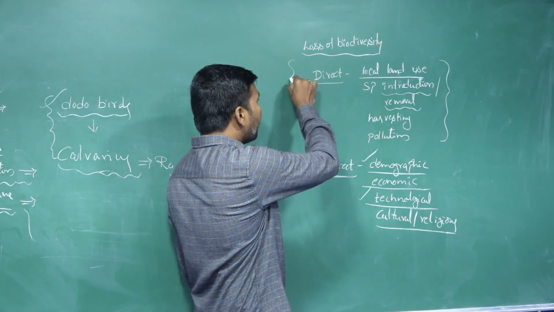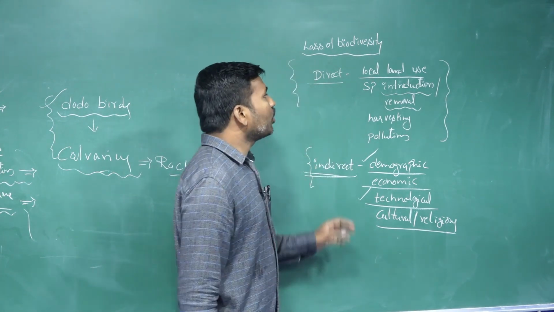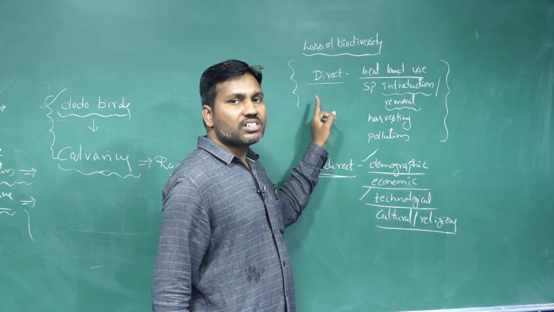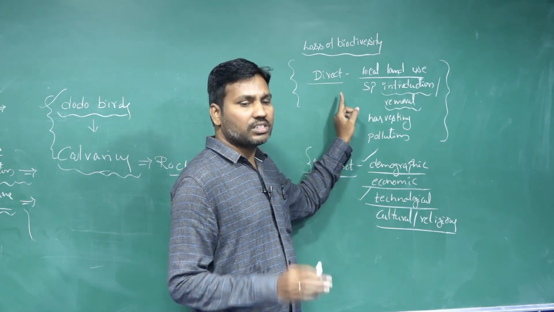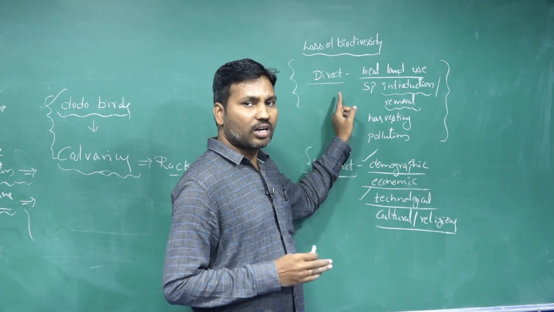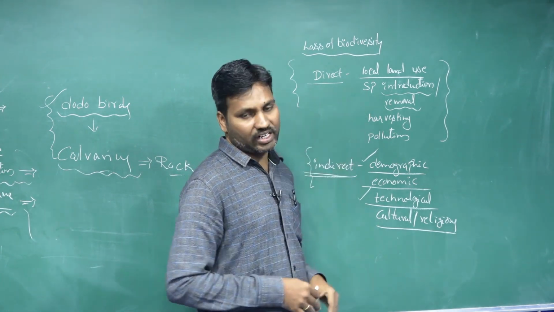So like these, either through direct or indirect human activities, biodiversity loss is occurring, and hundreds to thousands of species are going extinct. These all come under the factors of loss of biodiversity.